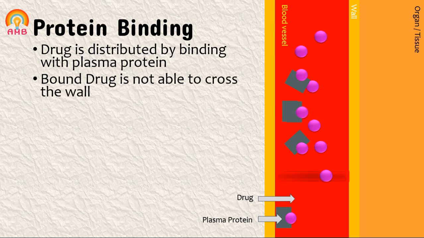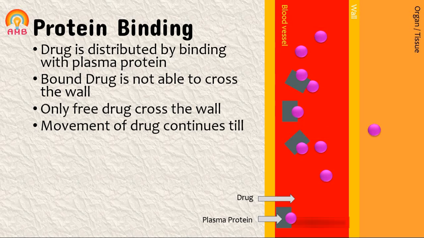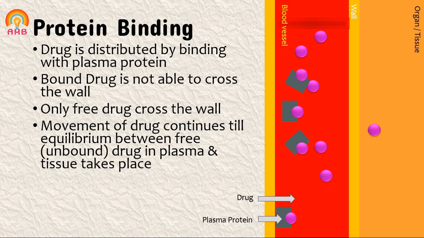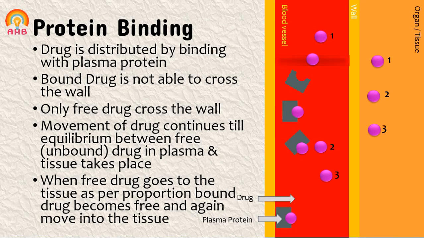Bound drug is not able to cross the wall. Only free, that is unbound drug, is able to cross the wall. Movement of drug continues till equilibrium between free, that is unbound drug in plasma, and unbound drug in tissue takes place. When free drug goes to the tissue, as per proportion, bound drug becomes free, and again that free or unbound drug moves into the tissue as per equilibrium.